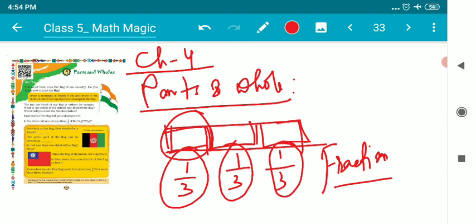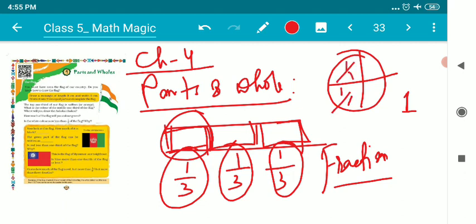For example, I have a circular biscuit, and we are 4 friends. I need to give equal shares to my friends along with me. So I made it into 4 equal parts. Before breaking the biscuit, it was a whole, or a 1. As I have broken it into 4 equal pieces, each part is 1 by 4. So each individual part is 1 by 4. I hope it's clear to everybody. This is the basic concept of fraction and whole.